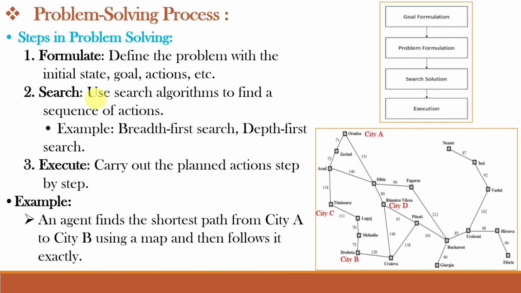Next is search. So the agent looks for a solution. It uses search methods to figure out the best sequence of actions that will take it from the start to the goal. For example, it can take breadth first search, where it explores all possible paths level by level, or it can carry out depth first search, where it explores one path as far as it can go before backtracking. Okay, and once it searches for the solution, the next step will be the execution. So after finding the solution, the agent performs the actions one by one to achieve the goal.